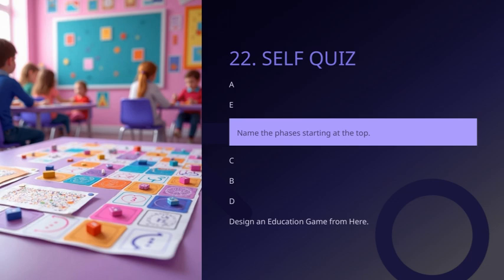Remember, these phases are interconnected and iterative. They build on each other to create a cohesive learning experience. By following these steps, we can develop a game that's not only fun, but also educationally impactful.